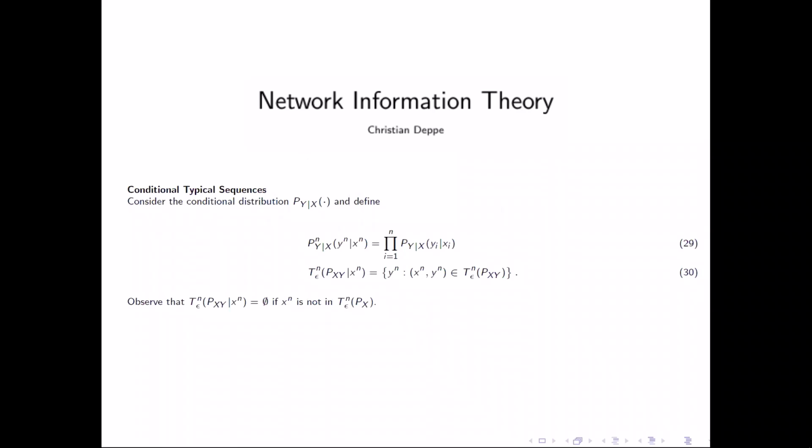Now we come to some more tricky definition. It's called conditional typical sequence. Now we consider a conditional distribution P(y|x) and define it for sequences. We define P^n(y^n|x^n) as the product of P(y_i|x_i).